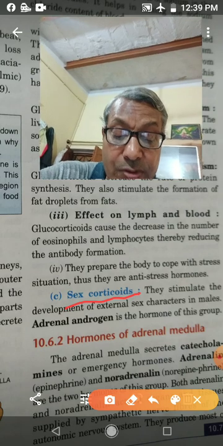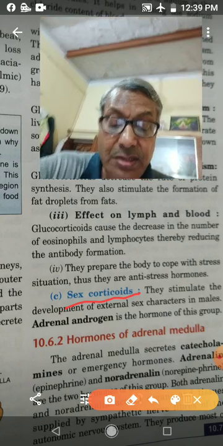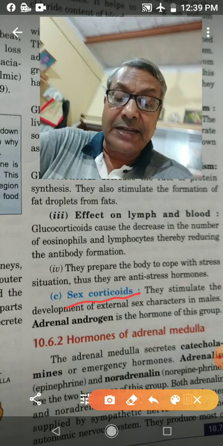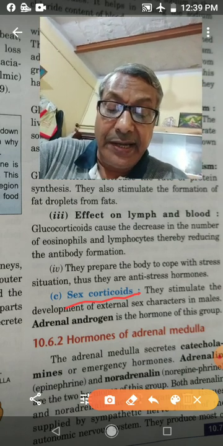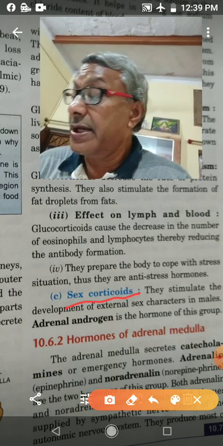The hormones which stimulate the development of external sex characters in males are the adrenal androgens.